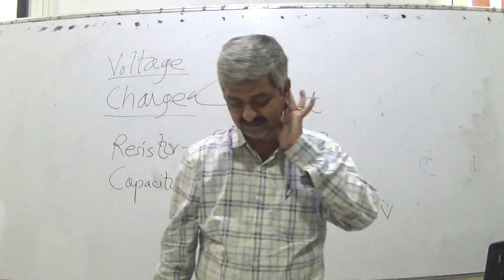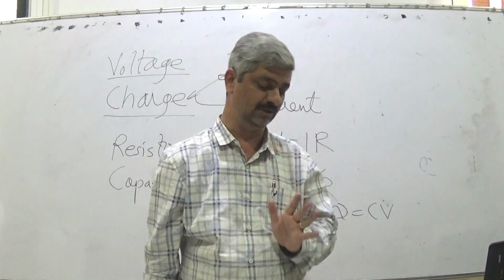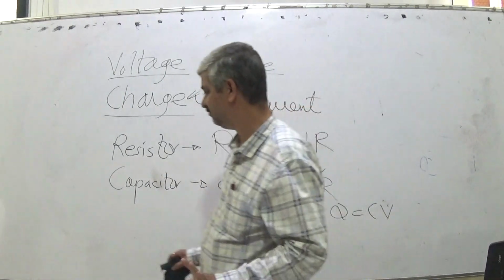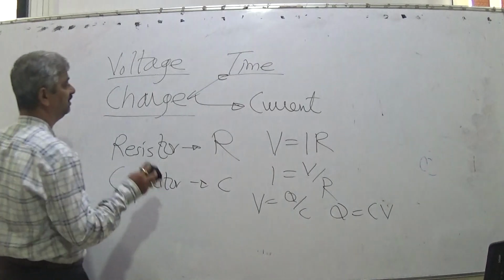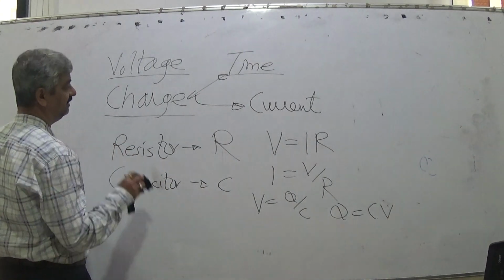I will derive it from scratch. Everybody should understand. So voltage source, charge, current, resistor, capacitor.